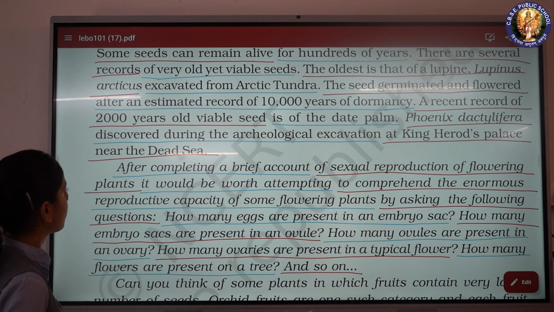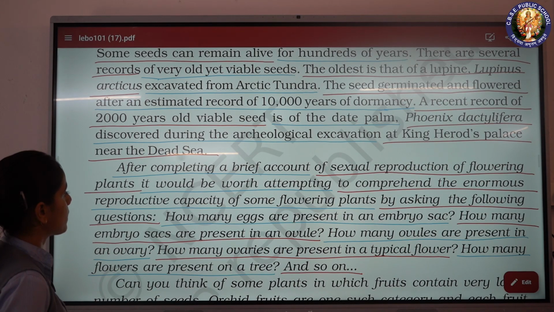After completing a brief account of sexual reproduction of flowering plants, it would be worth attempting to comprehend the enormous reproductive capacity of some flowering plants by asking the following questions.